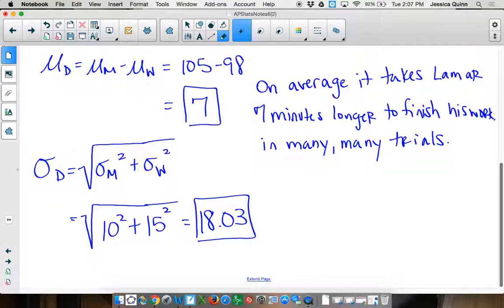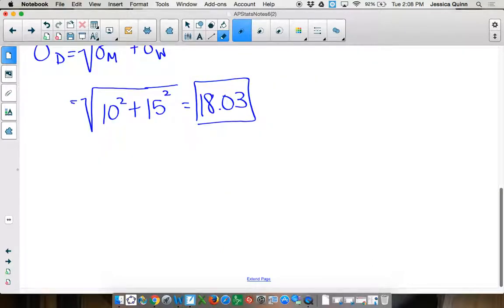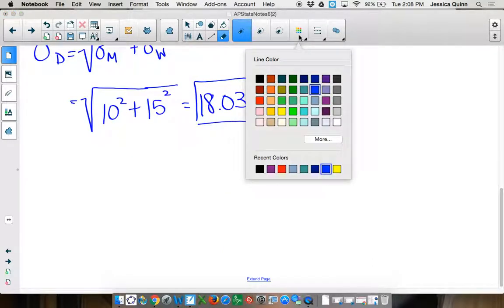So now what are we going to do? Draw the curve. Now we're going to draw our curve, okay? If you drew it earlier, that's great, but we didn't really have the information to label it yet, okay?